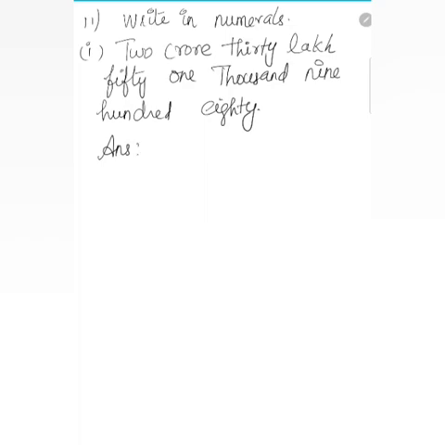What is the answer? It is in the Indian format. So 2 crore 30 lakh 51,980. Here also there are 3 subdivisions. The second sum is your homework. I will do the third sum now.